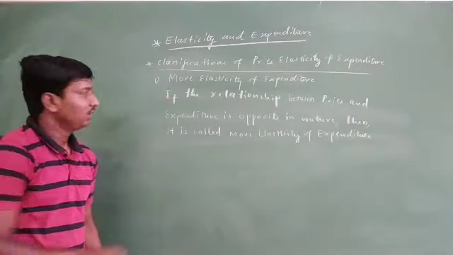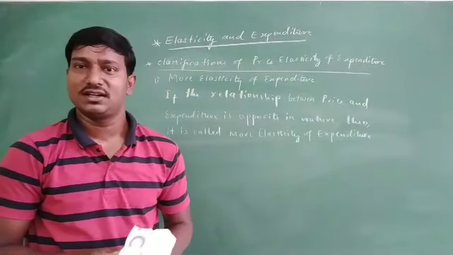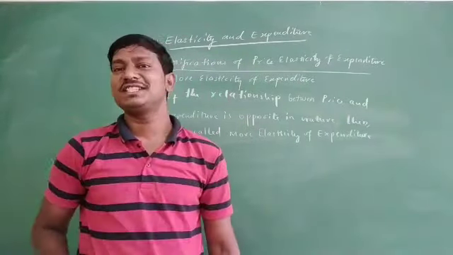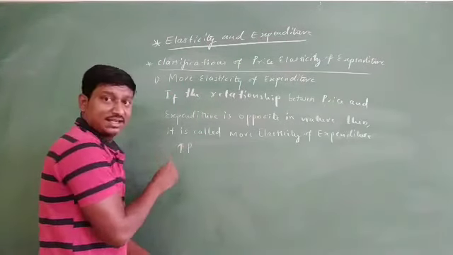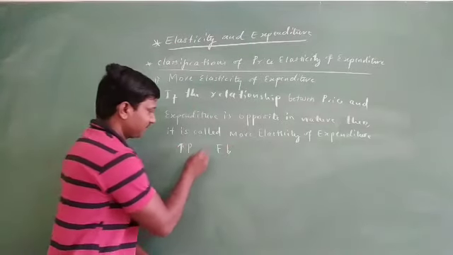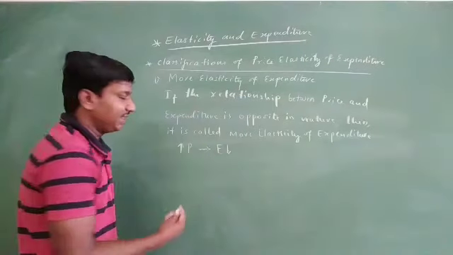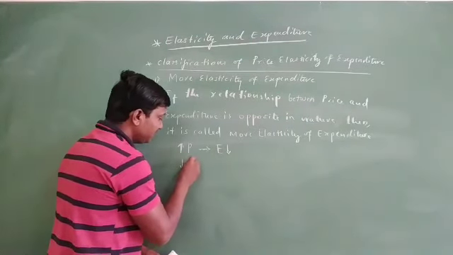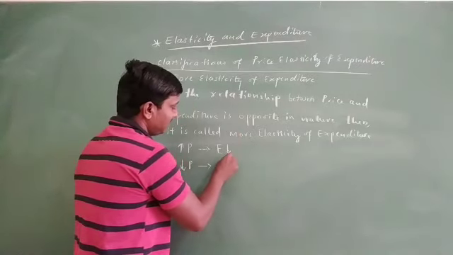Well, so this is how. If the relationship between price and expenditure moves in opposite directions. So take for example, an increase in the price may lead to a decrease in the expenditure, or a decrease in the price may lead to an increase in the expenditure.